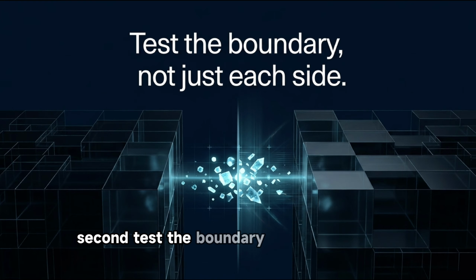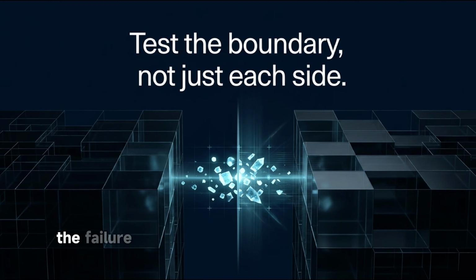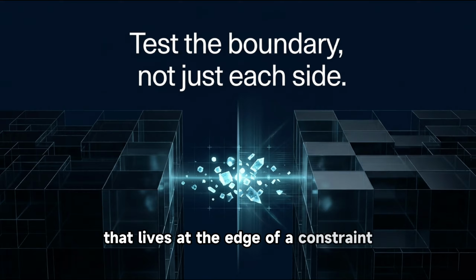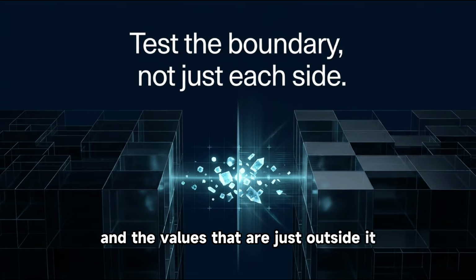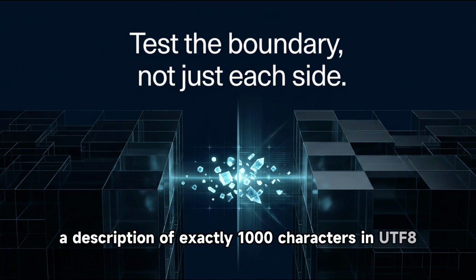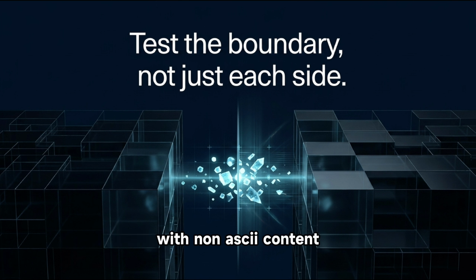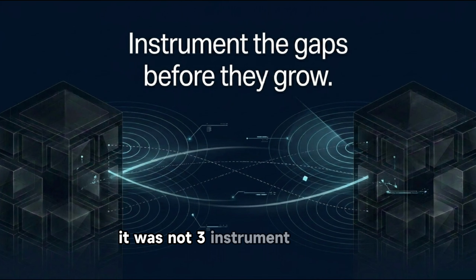Second, test the boundary, not just each side. Most testing verifies that each system handles its own inputs correctly. The failure point is the data that crosses between systems. Build integration tests specifically for data that lives at the edge of a constraint, the values that are just inside the limit, and the values that are just outside it. Run those tests against every system the data will pass through. A description of exactly 1,000 characters in UTF-8 with non-ASCII content should have been in every test suite on that platform. It was not.